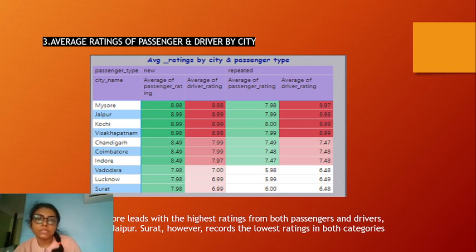Next is the average rating of the passenger and the driver by city. We can see in both the new and repeat passenger types, Mysore is the highest and Surat overall is the lowest. However, Lucknow is the lowest in the repeat passenger case as well.